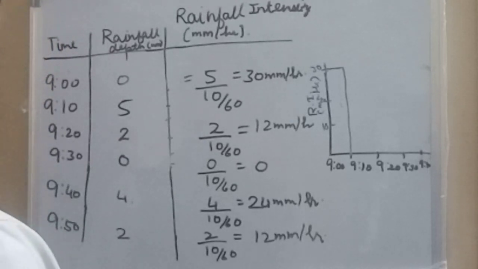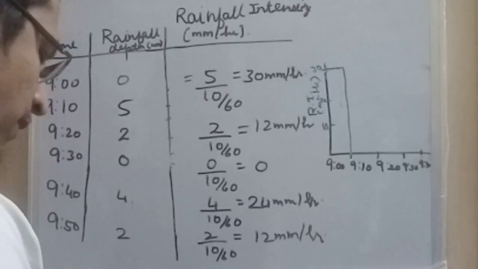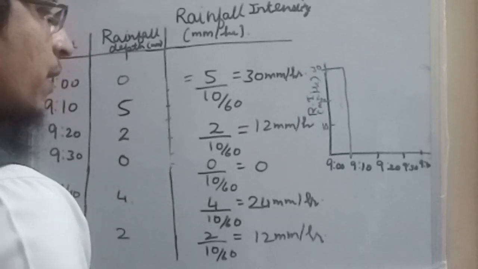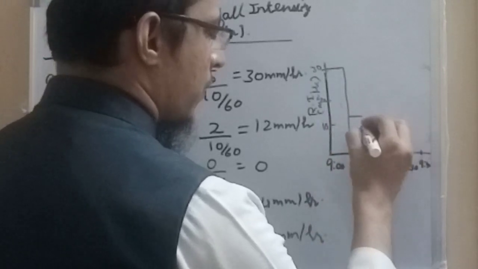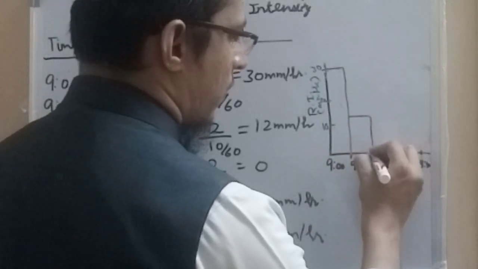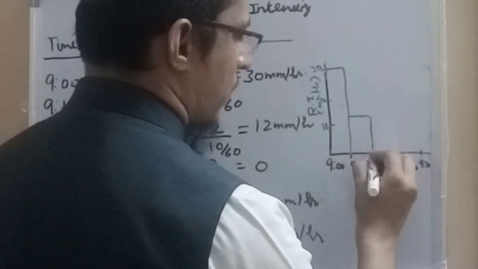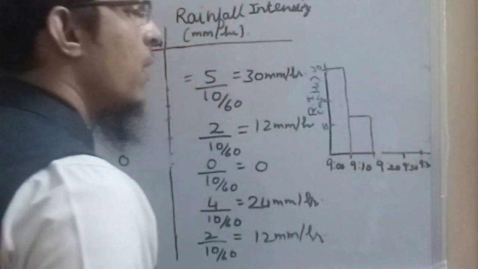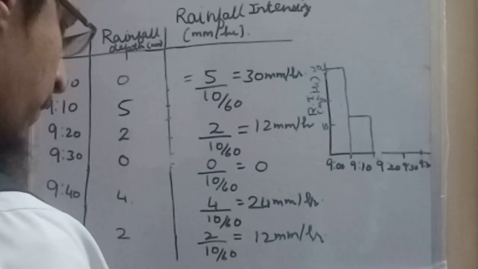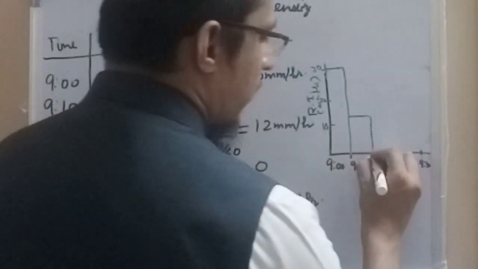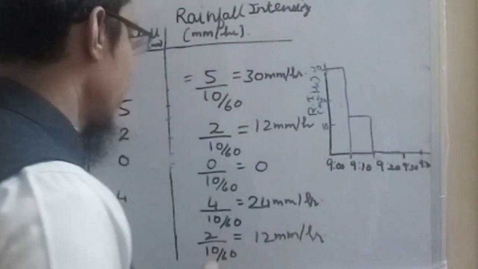Then between 9:10 to 9:20 we have a rainfall intensity of 12 mm per hour, so it will be around here. Between 9:20 and 9:30 rainfall did not occur, the rainfall intensity is 0, so it will be here.